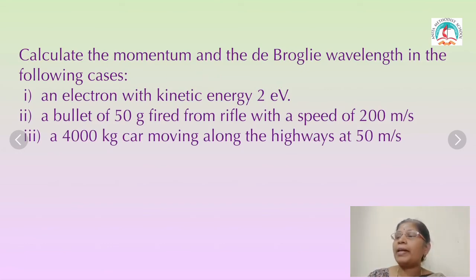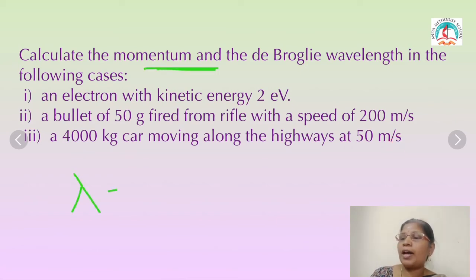A small problem now. Calculate the value of momentum and the de Broglie wavelength in the following cases. Three values are given, so three times you want to calculate the value of momentum and the de Broglie wavelength. First, an electron with kinetic energy of 2 electron volt. The second one, a 50 gram mass and the speed value are given. And the last one, mass value is given and velocity value is given. So you are calculating the value of momentum.